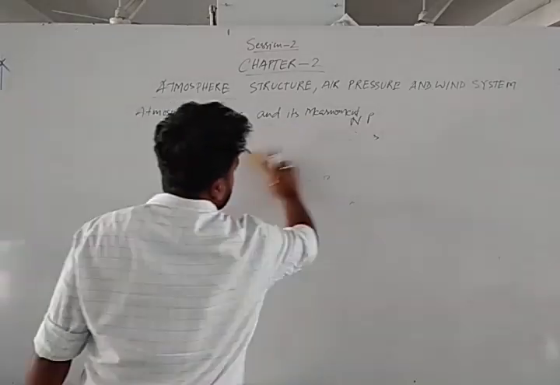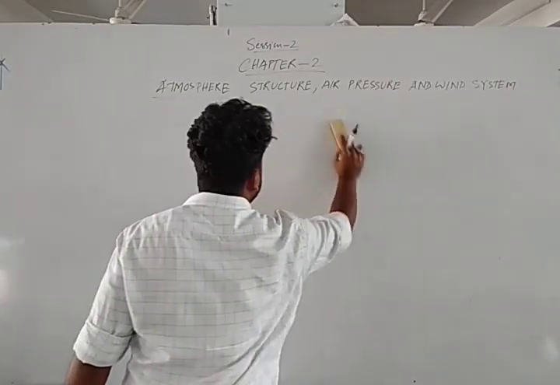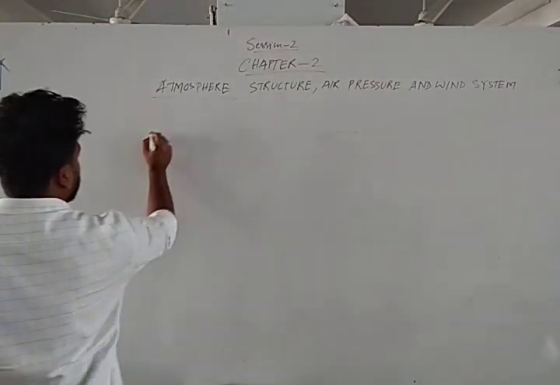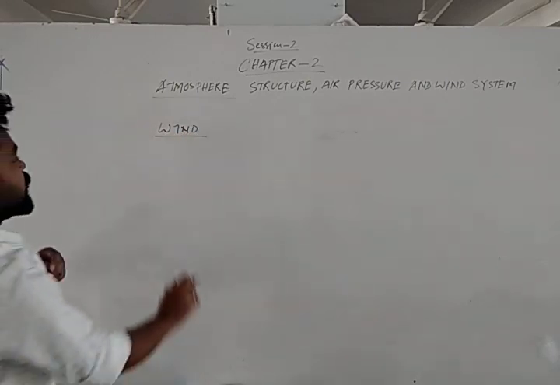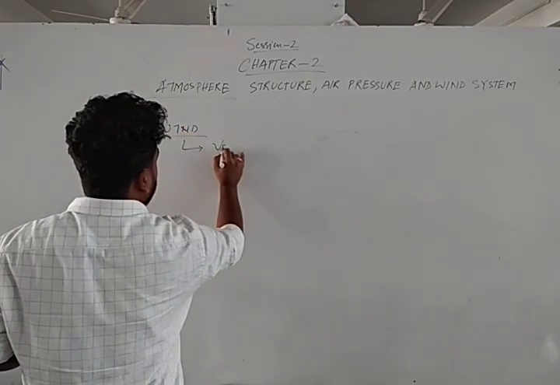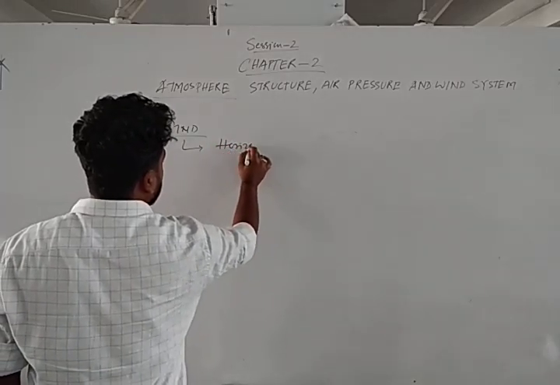Okay, now let's move to the next topic, that is wind. So what is wind? We know that horizontal movement of the air is called wind.